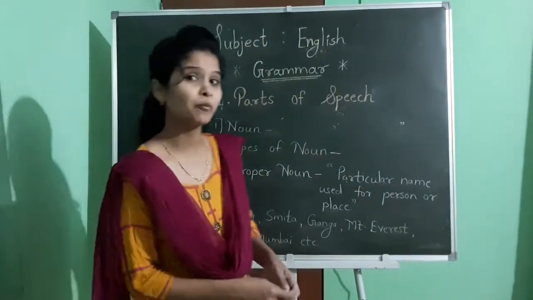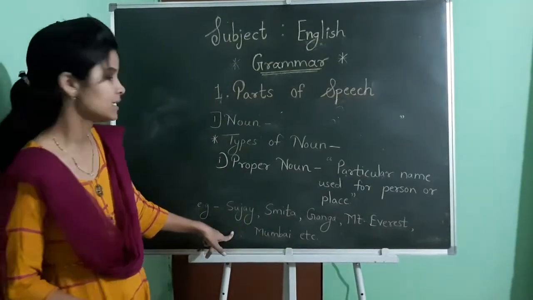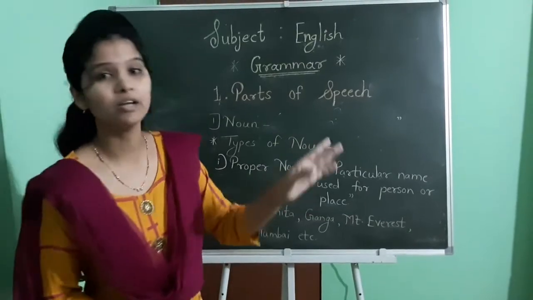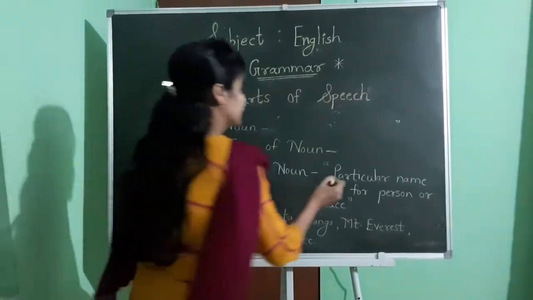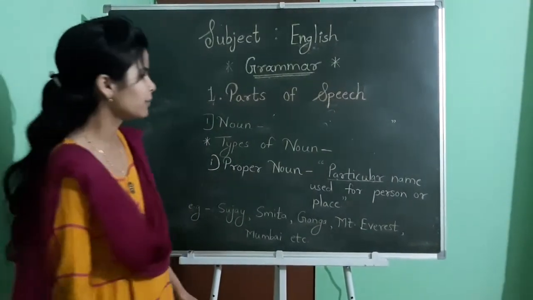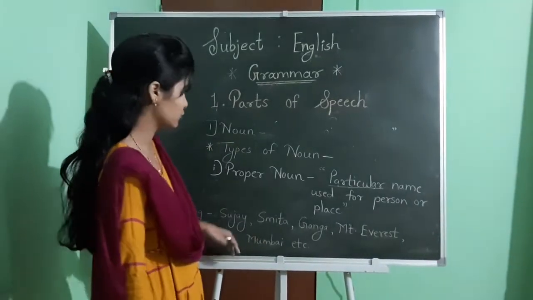Okay, see what is proper noun. I have written the definition along with examples. See, what is proper noun? A particular name used for a person or place. Now see here the word particular. This one is very important. Yes, why is particular important here? See, for example, I have written Sujay, Smita.